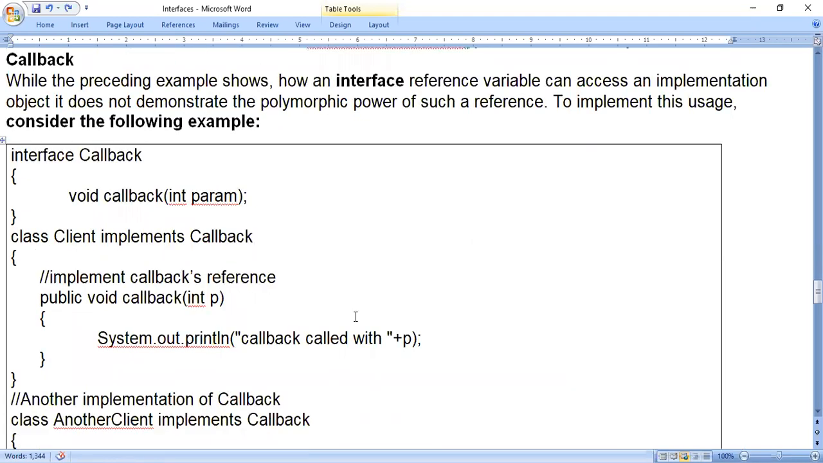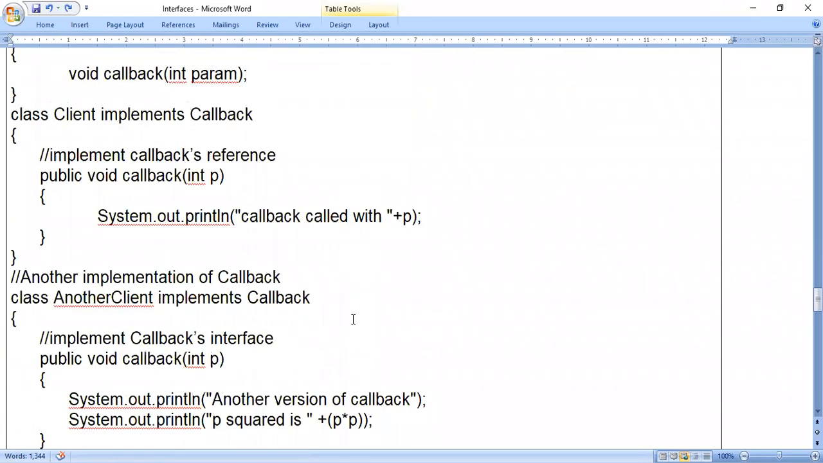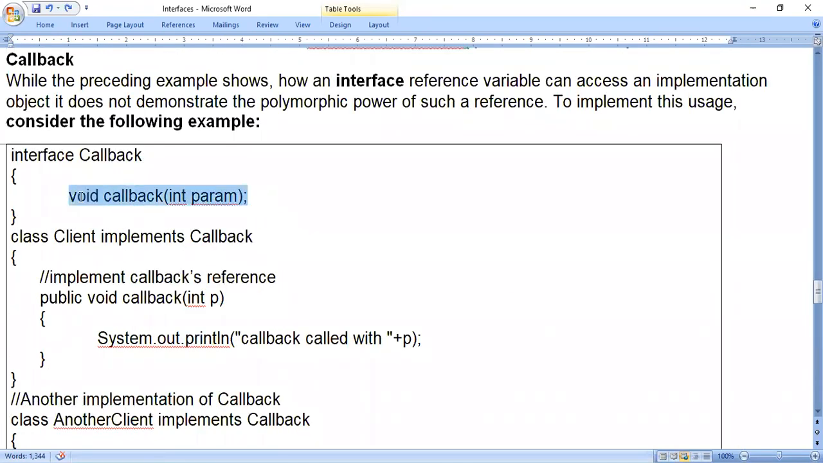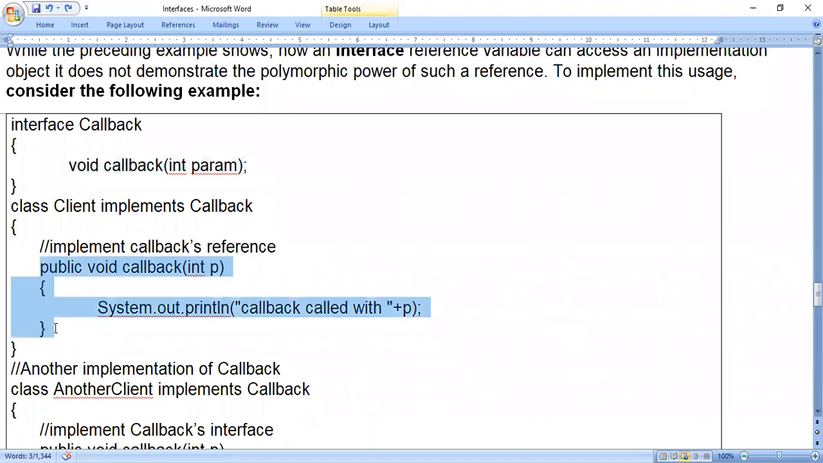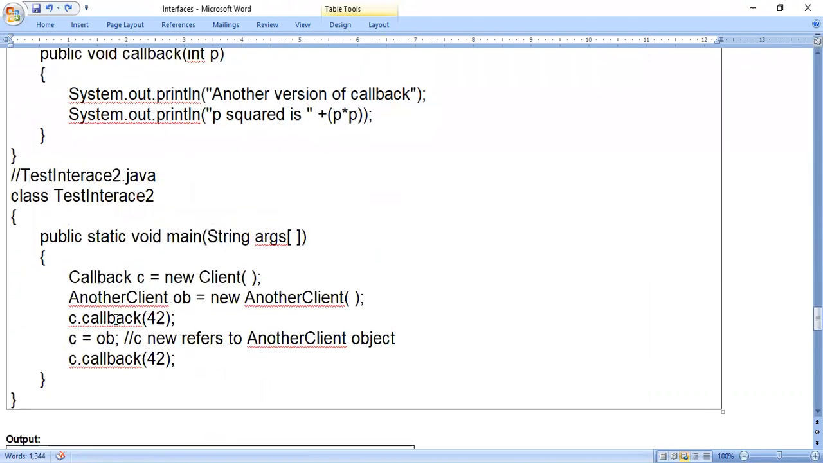Then, in the next example, if I want to implement the method which is present in the interface in two different classes, yes, it is possible. So here, void callback, that means the callback method prototype is present in the interface, but I have implemented it in two different classes, in the Client class as well as the AnotherClient class. But in this case, if I call the method callback, which one will it call? That is the question, because in both classes it is implemented. So in that case, whenever we call the method, we have to see which class it is referring to. The method present in that class is called.